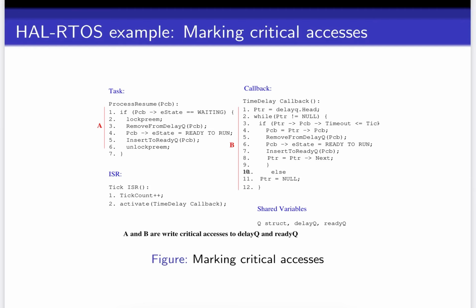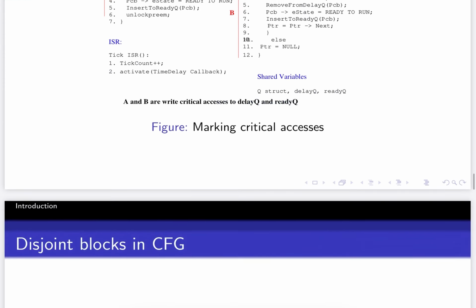They cannot be preempted in between, and after they execute, the other statements could execute. Similarly, in the callback thread, the set of statements B all have to execute together and cannot be preempted. So A and B are actually write critical accesses to the kernel data structures delay queue and ready queue, and should be executed in a disjoint fashion.